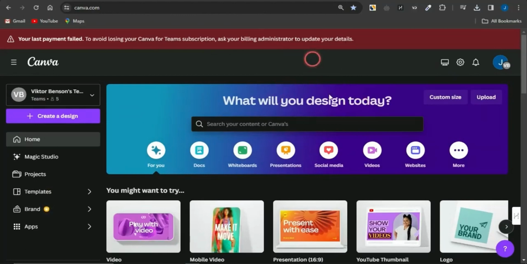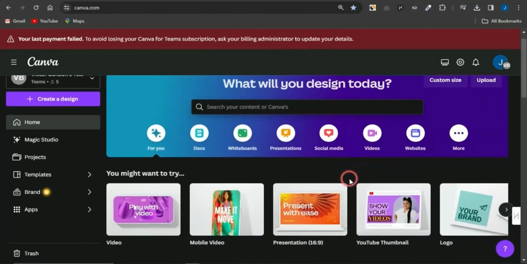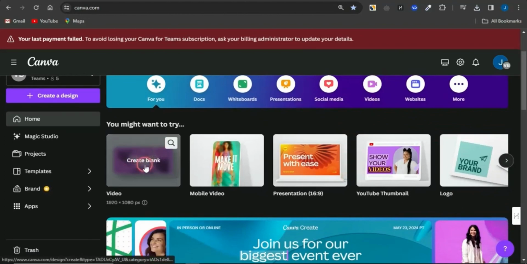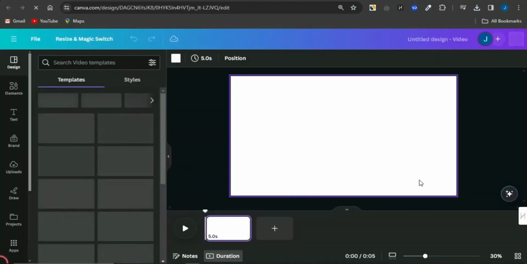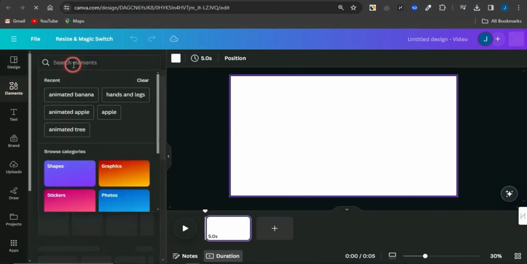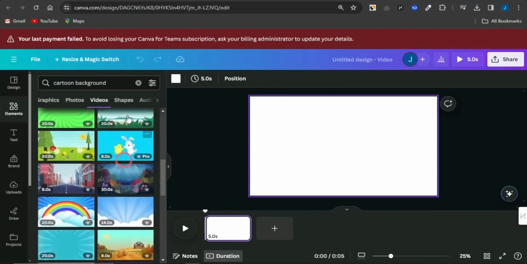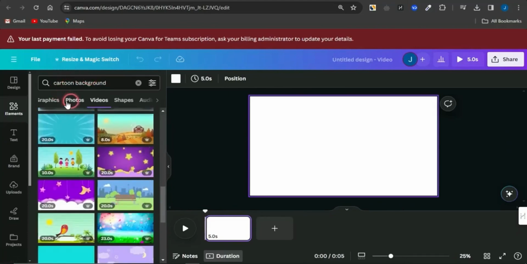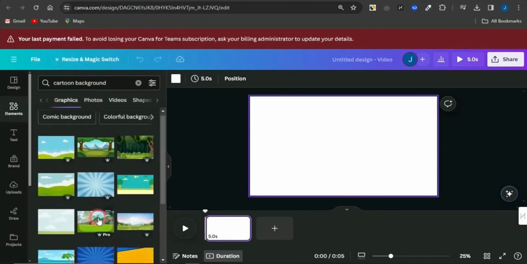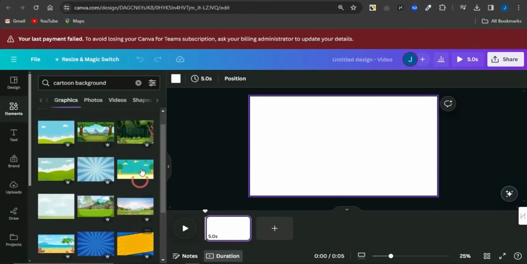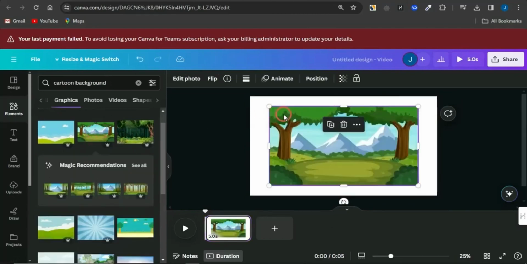So, let's go on to Canva right here, and once we're on Canva, we want to head to this section which says video. And once we do click on video, it's going to bring us to this particular section right now. So, once this successfully loads up, we want to make sure we do select a cool background right here. Maybe this particular background right now, which you can see, looks quite cool and engaging. You can just simply stick with this particular background.